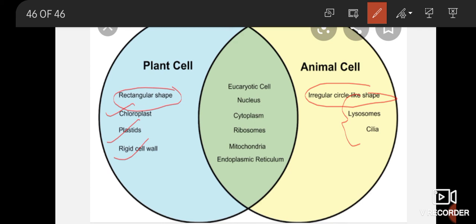Other than that, both plant cells and animal cells are eukaryotic cells. They both have nucleus, cytoplasm, ribosomes, mitochondria and endoplasmic reticulum. So this is all about chapter number 5, The Fundamental Unit of Life, which we have completed, dear students.